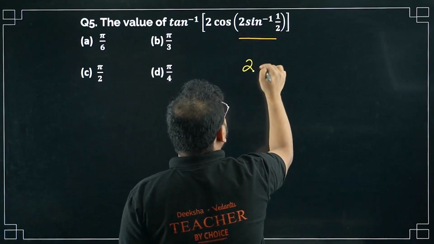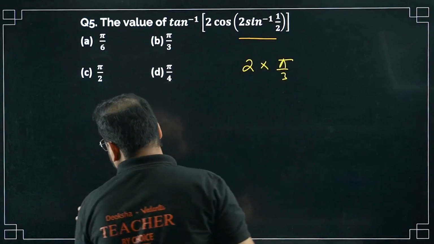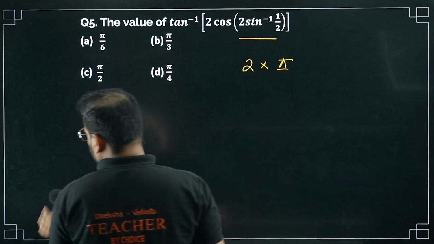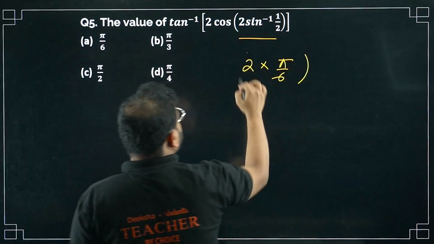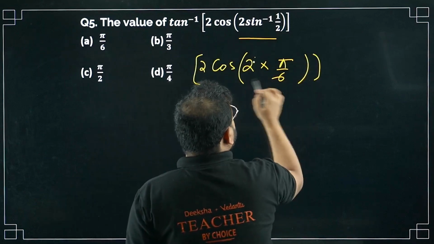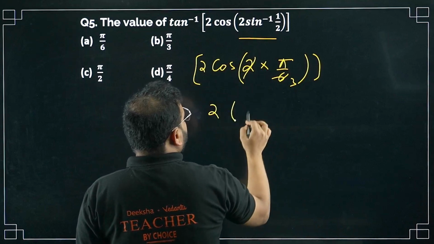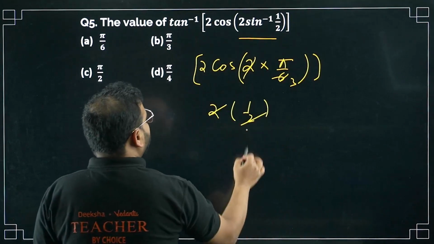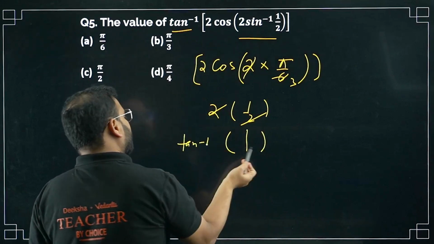It will become 2 times of pi by 6, right? Pi by 6, sir, 30 degrees, no? I wrote pi by 3, forgive me for that. Pi by 6. This is done, sir, first part. We have cos over here, we have 2 over here, this is cancelled. I get here pi by 3 now. 2 times of cos pi by 3, again 1 by 2, sir. This and this cancelled. What is left now? Only 1, sir. What we have outside? Tan inverse of 1. So right here, tan inverse of 1. How much is that?